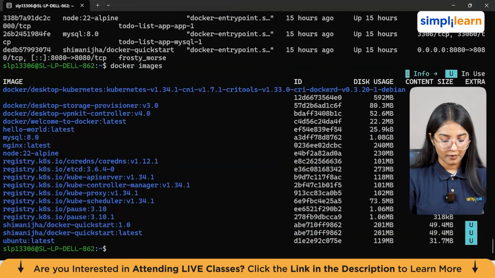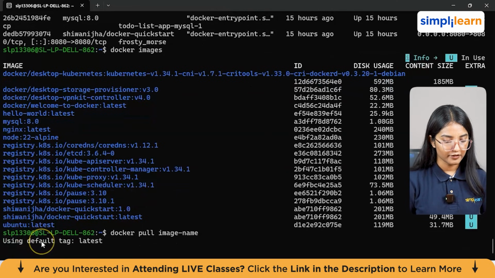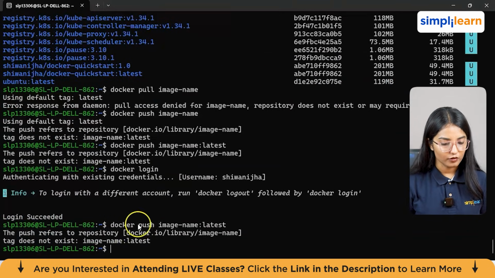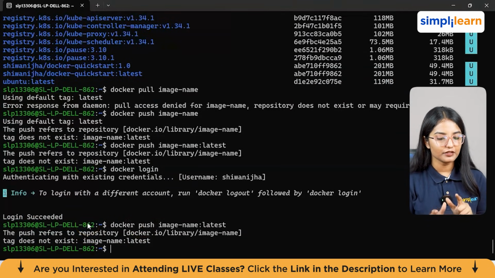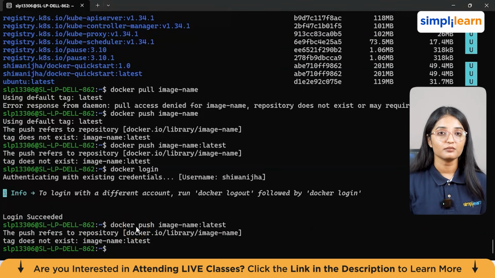Now, the command for this is docker pull image name. So it's using the tag latest by default. This error is showing because we haven't created the repository in the Docker hub. So let me show you the other commands.